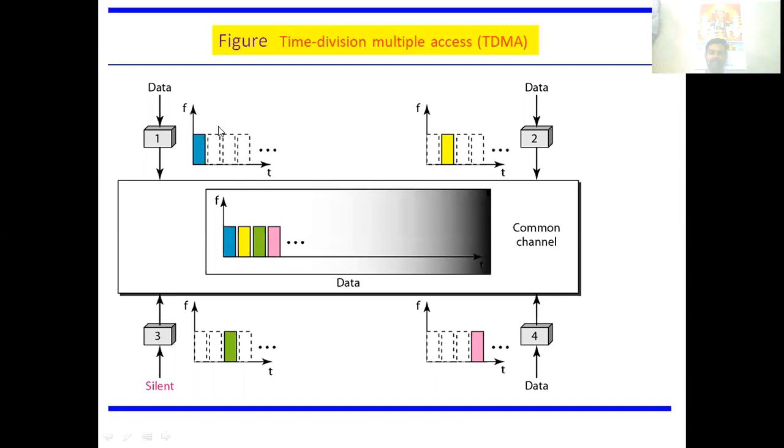So this is time division multiple access. This particular time is allocated to station 1, this particular time is allocated to station 2, this particular time is allocated to station 3, and this particular time is allocated to station 4. So each station can use the channel at its particular time.